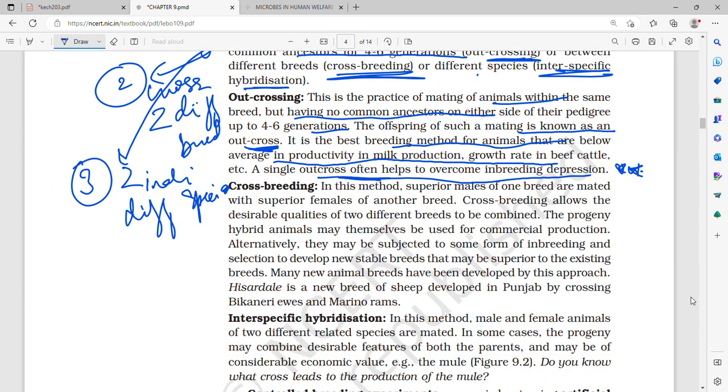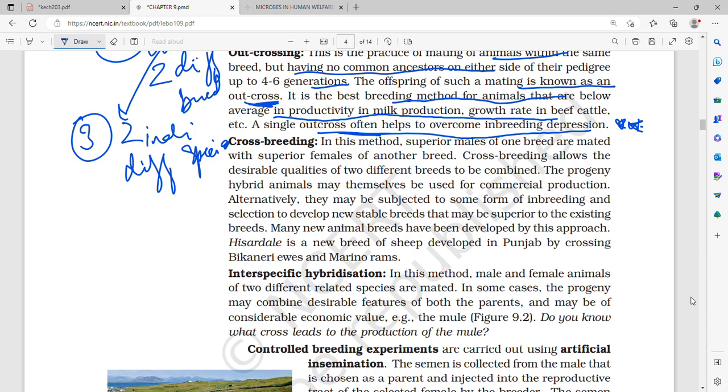Then after outcrossing, there is crossbreeding. In this method, superior males of one breed are mated with superior females of another breed. Crossbreeding allows the desirable qualities of two different breeds to be combined. Progeny hybrid animals may themselves be used for commercial production, or they may be subjected to some form of inbreeding to develop new stable breeds.